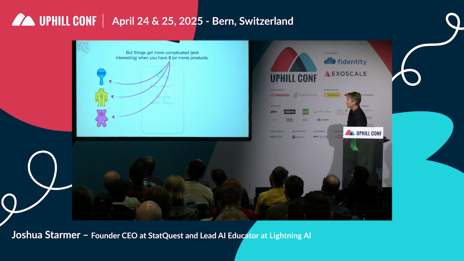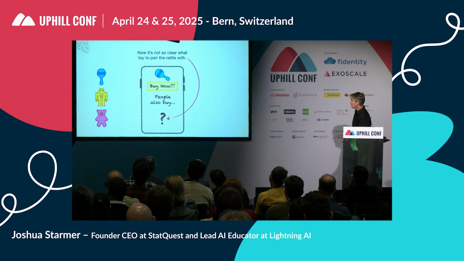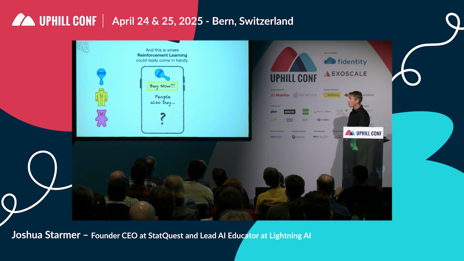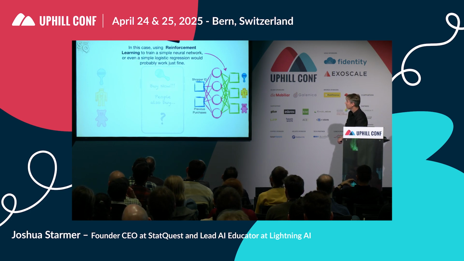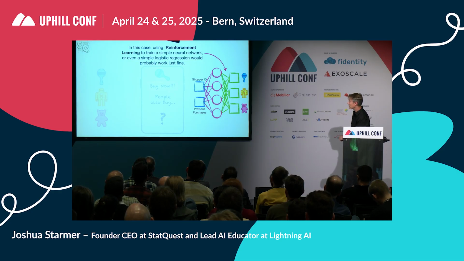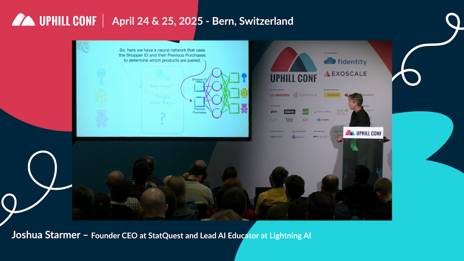So when you just have 2 products, we don't have to worry too much about what products to pair together. But things get a little more complicated and more interesting when you have 3 or more products. Now it's not so clear what toy to pair with the rattle. And this is where reinforcement learning can really come in handy. In this case, using reinforcement learning to train a simple neural network or even a simple logistic regression would probably work just fine. So here we have a neural network that uses shopper ID and previous purchases to determine which products are paired. Bam!